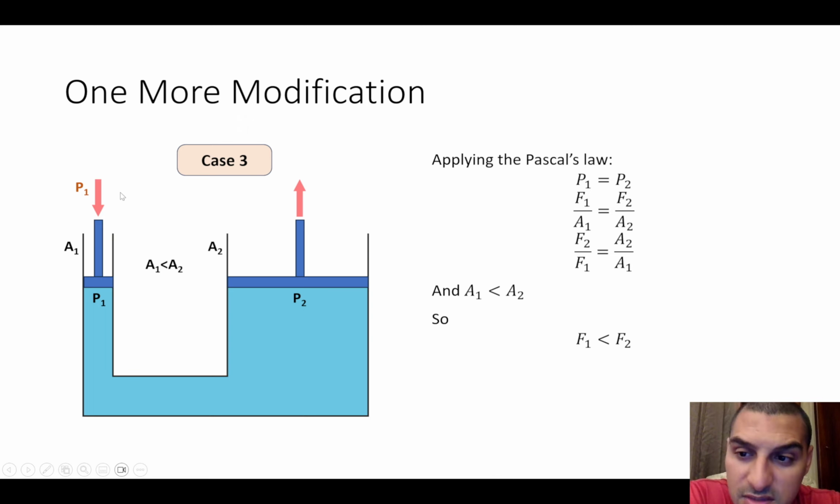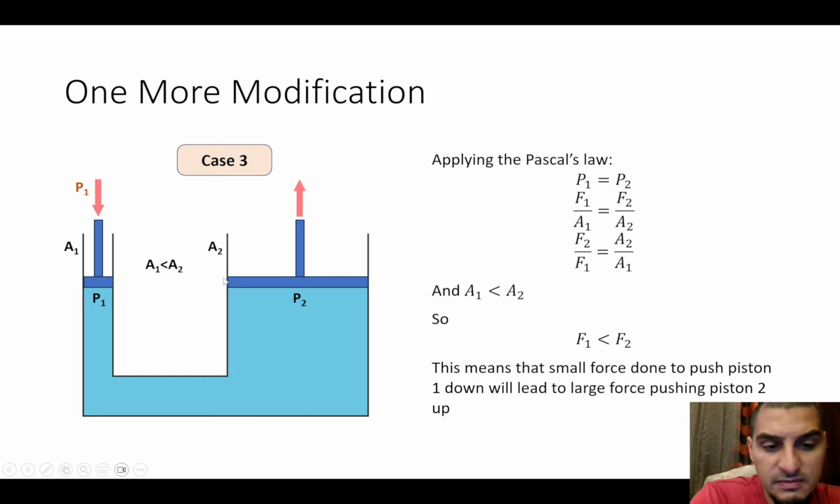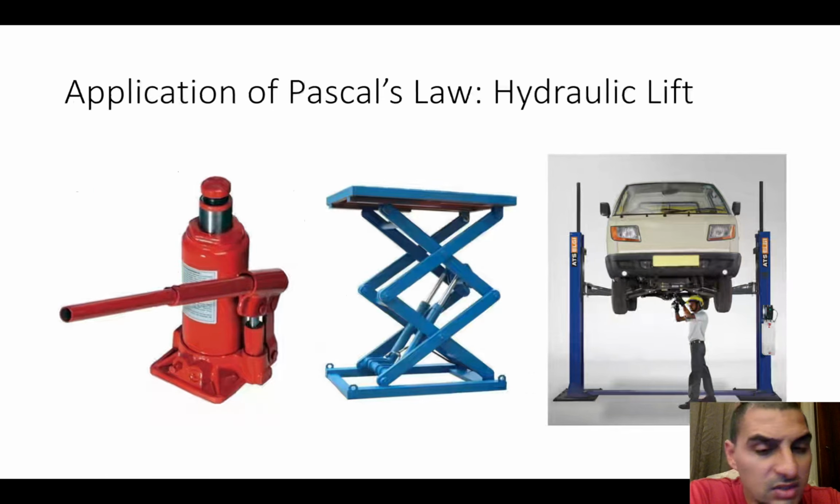So it means that we can apply a very, very small force here, and this force will lead to big pressure, because small force over small area will lead to big pressure, and this big pressure here will lead to a big force here because of the big area. So this is a very interesting thing. You can put a small force on the small piston to generate a large force on the large piston, and this is something that we use a lot in our daily life.